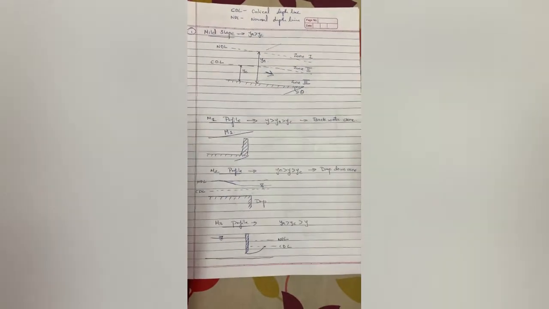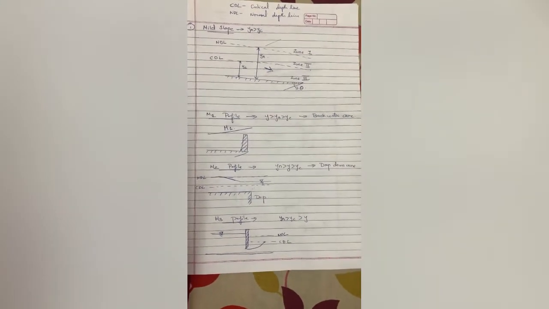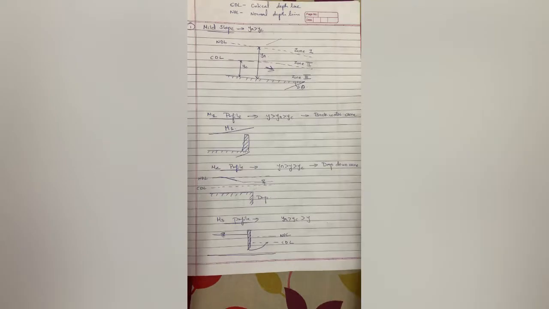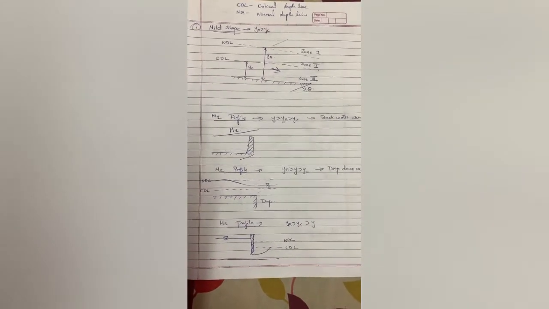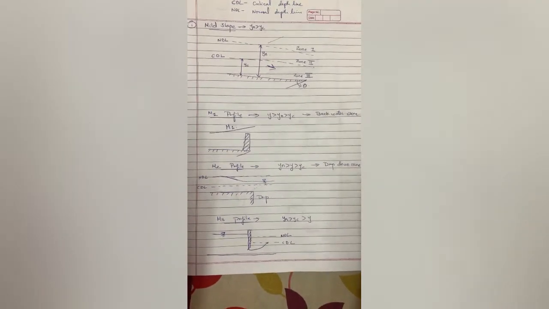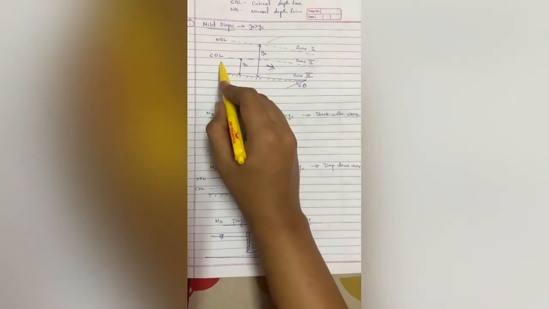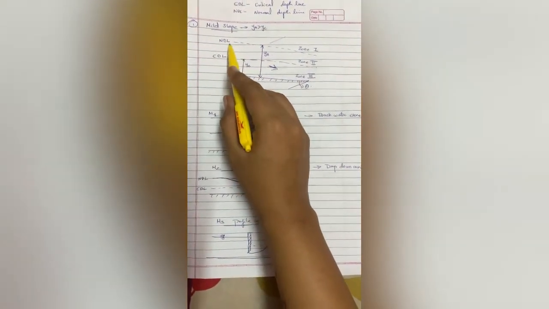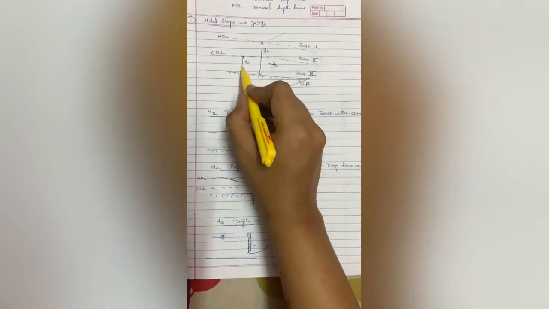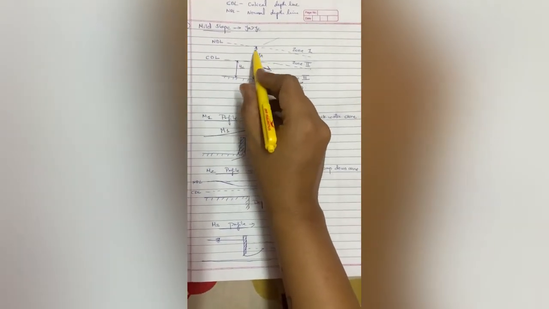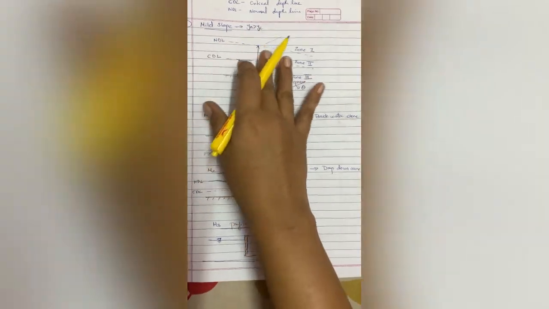In some cases your CDL may be above NDL, in some types of slopes. Further, when we study other slopes, there you can see CDL will be above NDL. Here in mild slope, your CDL, that is critical depth level, is below your normal depth level. So critical depth is marked as YC, normal depth is marked as YN.